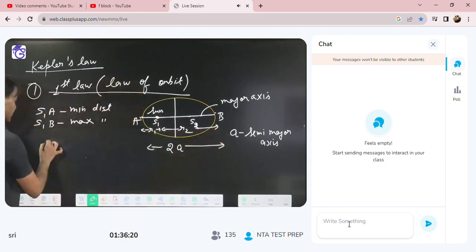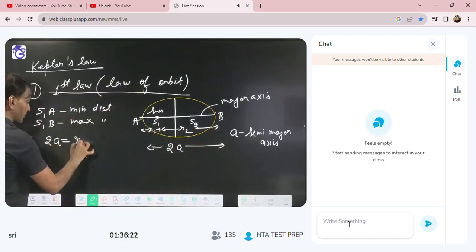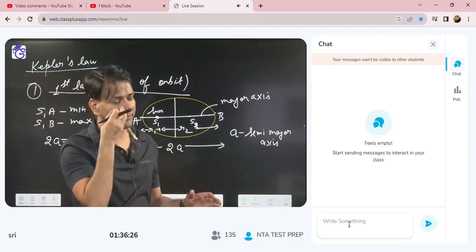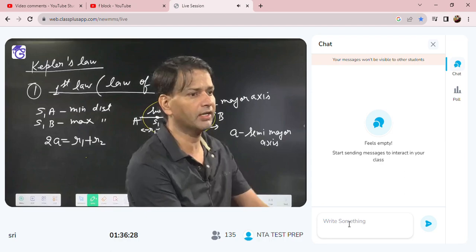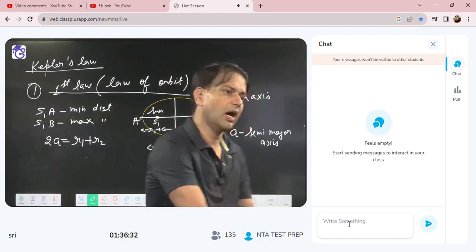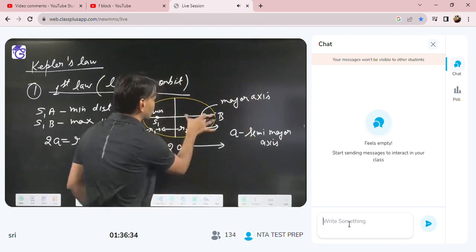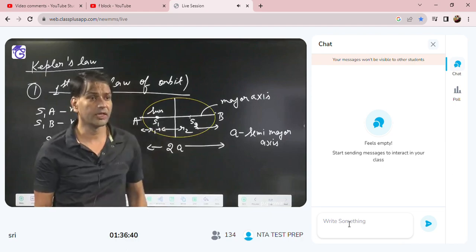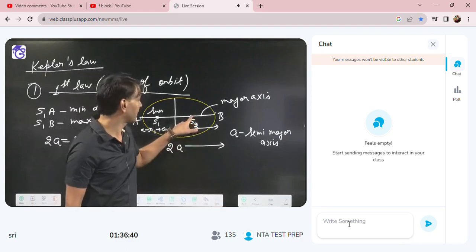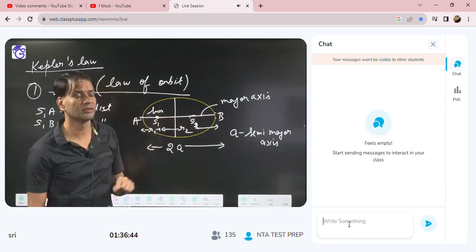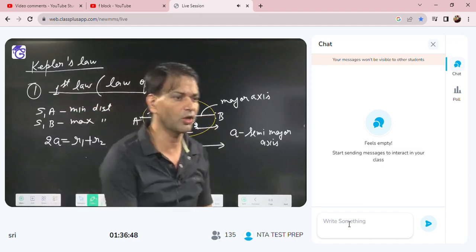Then I can say what? 2A is equal to R1 plus R2. So if they have not directly given A, if the sun is at S2, it changes. If it is at S2, then S2B will be the minimum and S2A will be the maximum. If the sun is at S2, then the minimum distance is S2B and the maximum distance is S2A. Got it or not?